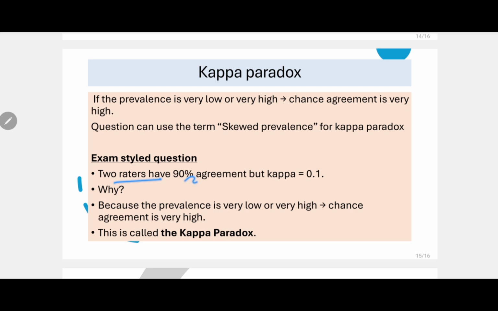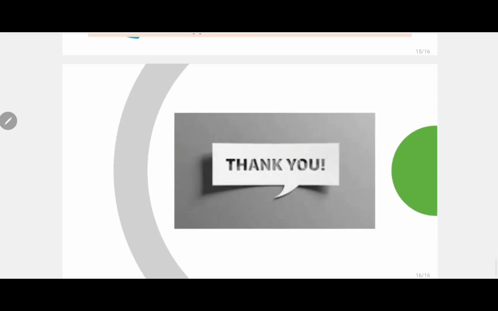Two raters have 90% agreement, but Cohen's kappa is only 0.1. Sorry, 0.1, that is 10%. So why will this happen? Why will they have so much agreement? Because the prevalence is very low or very high. When the prevalence is very low or very high, chance agreement tends to be very high. This is called Cohen's kappa paradox.